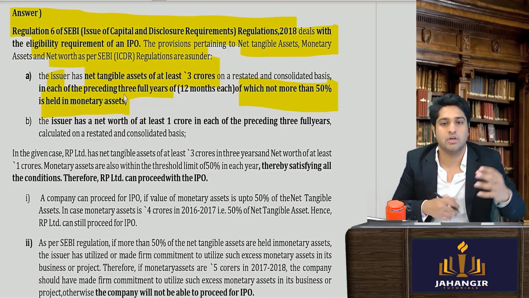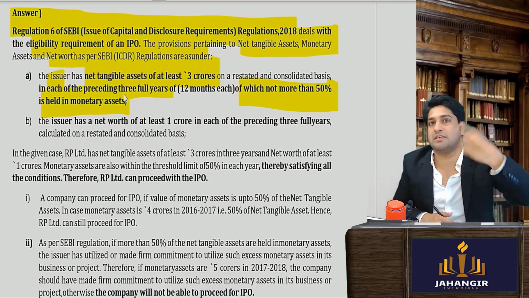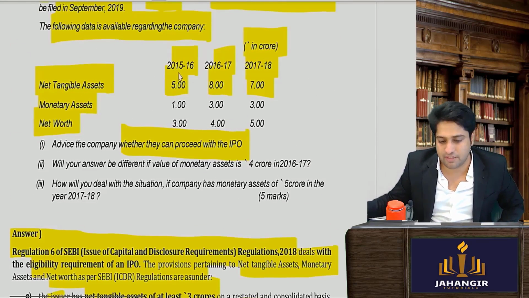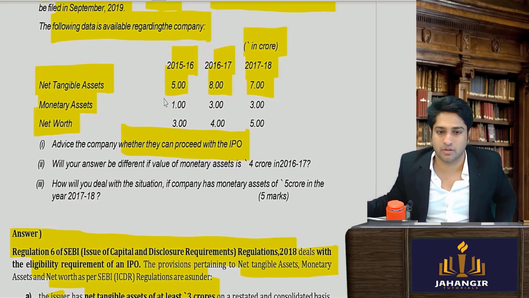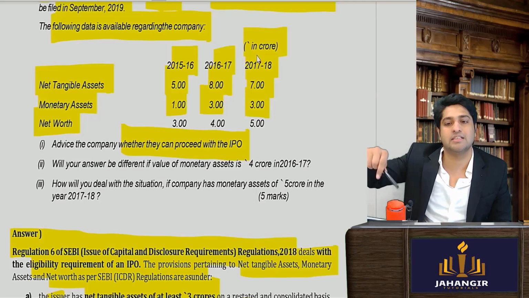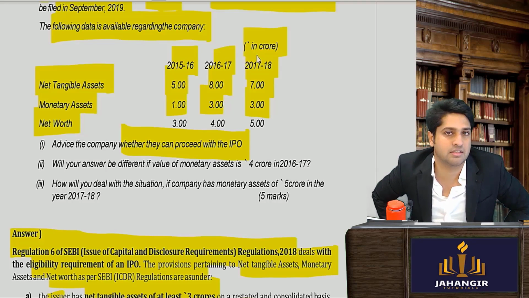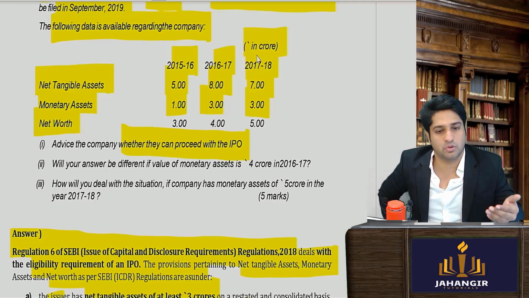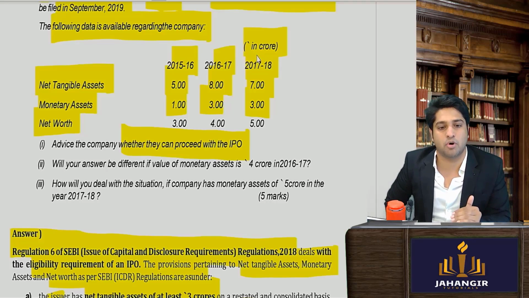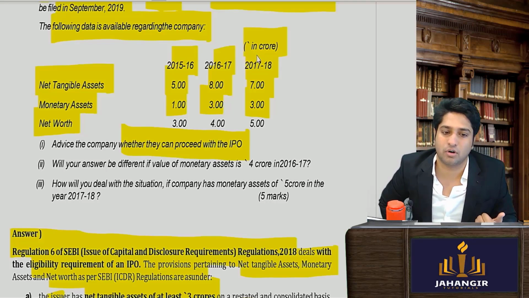Business का है. So in each of the 3 past years it should have 3 crores, and out of which not more than 50% should be held in cash. So let's see. Each one का हम लोग देख रहे हैं, क्या 50% से ज़्यादा is in cash, monetary net worth. So in any of them, is it more than 50% of the net tangible assets? No. So net tangible assets is 5 lakhs. इसका 50% is 2.5, but the monetary assets is 1. So condition fulfilled. It is not more than 50% of the net tangible assets.